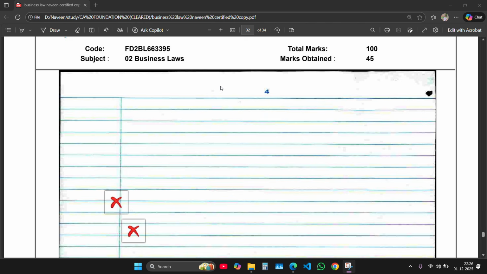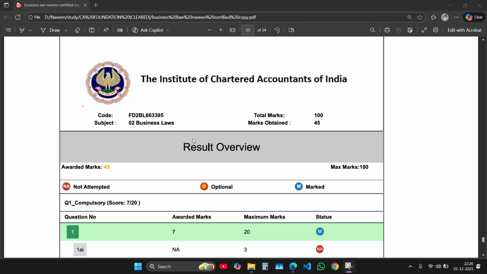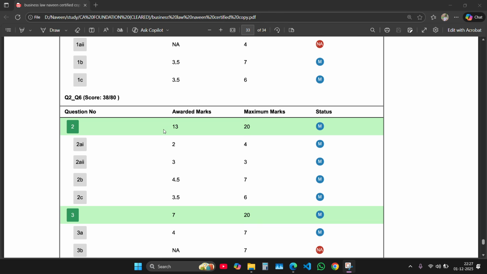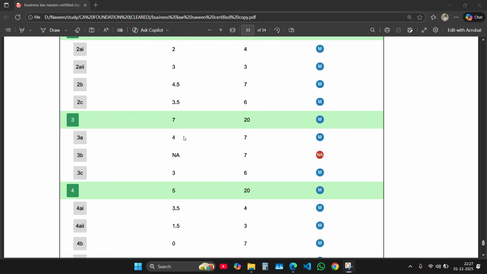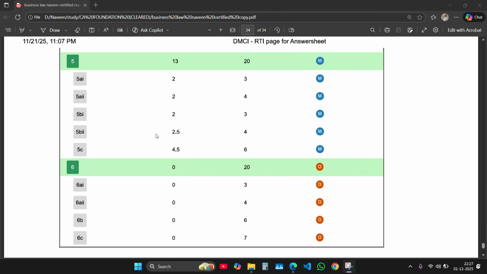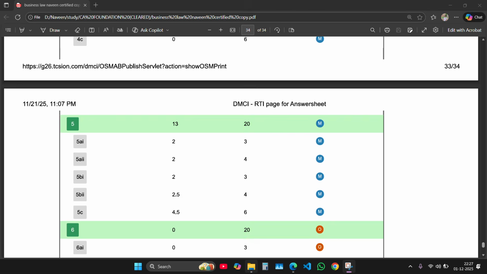So that was all about my business law certified copy. I got 7 marks out of 20 from the first question, 13 marks from the second question, 7 marks from the third question, 5 marks from the fourth question, and 13 marks from the fifth question. The sixth question I left as optional.